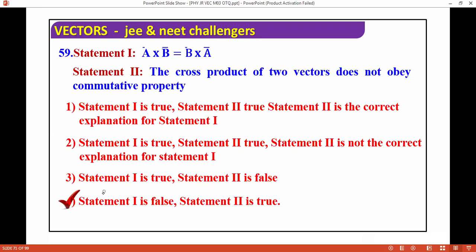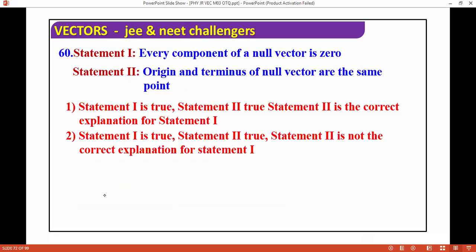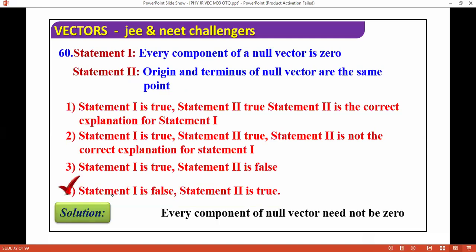Next one: every component of null vector is 0. Origin and terminus of null vectors are the same point. So every component of null vectors need not be 0. It does not depend. But yes, origin and terminus of null vectors are the same point.